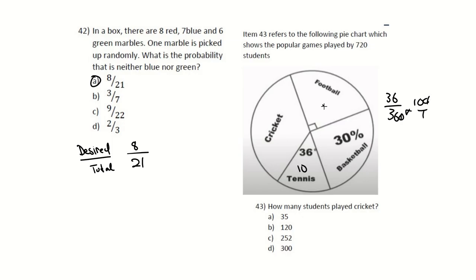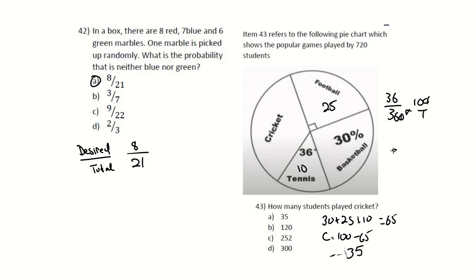This is 10%, this is 25%, and this is 30%, so 30 plus 25 plus 10 is 65. So cricket would be 100 minus 65, which is 35%.